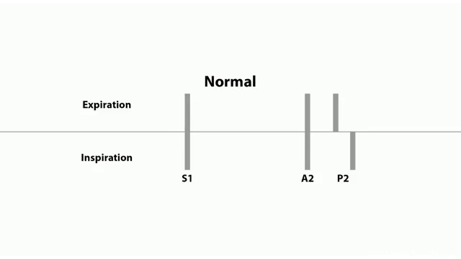Now let's move on to splitting. We're talking about splitting of S2. So the splitting of S2 can actually be normal, especially in younger individuals and also especially in athletically trained individuals. Now, normal splitting of S2 happens with inspiration. So why does this happen? What's going on here? So the S2 is split here because your aortic valve closes earlier than your pulmonic valve.